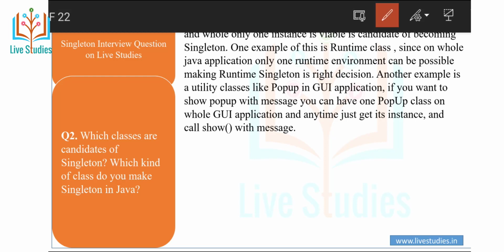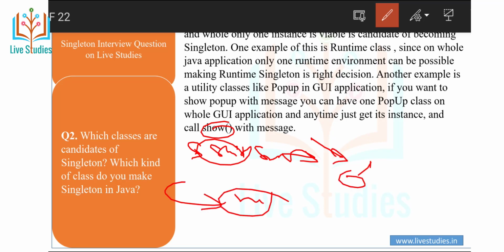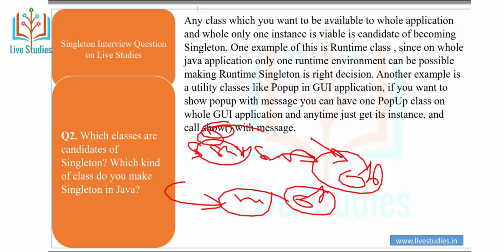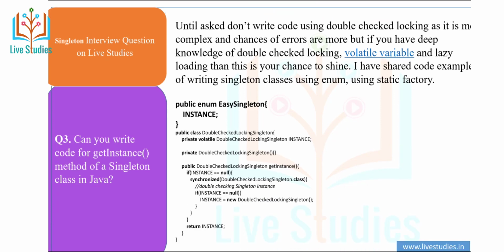So in simple terms, a singleton class can have only one object at a time. You can call the show method multiple times, but only one object is created. Okay, move to another question.